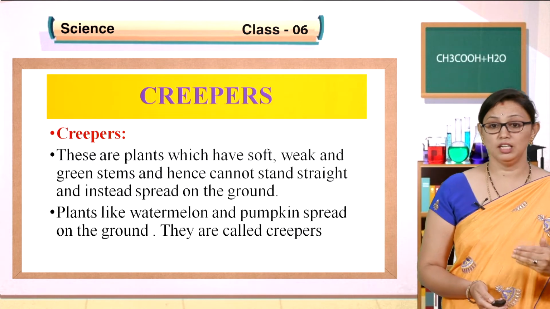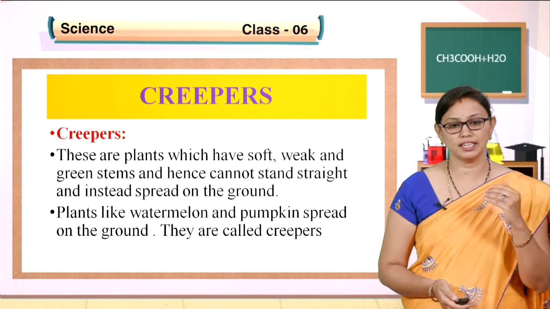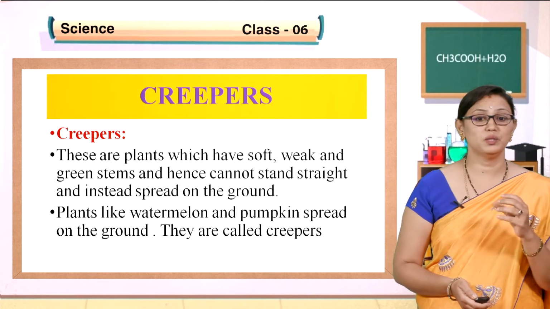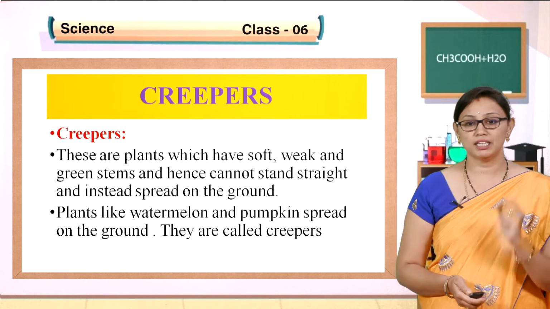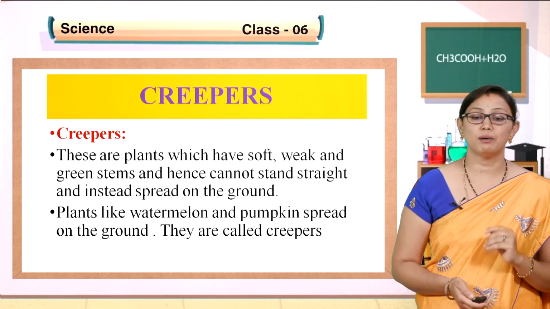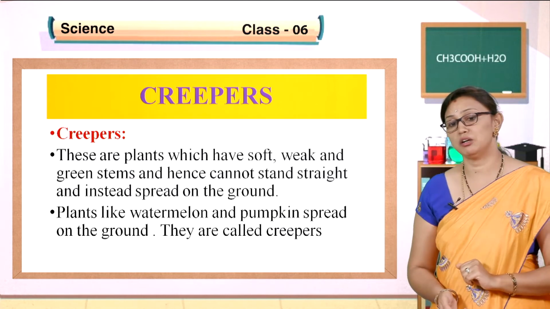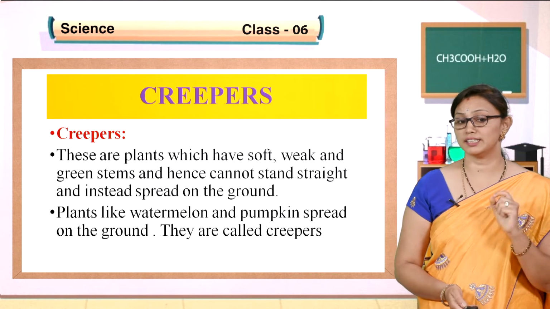In the first chapter you studied the functions of the parts of plants, right? Roots, stems as well as leaves. The stem gives mechanical strength to the plant body, but in creepers the stem is very weak and cannot stand straight. Instead, they spread on the ground. That type of plants we call creepers.